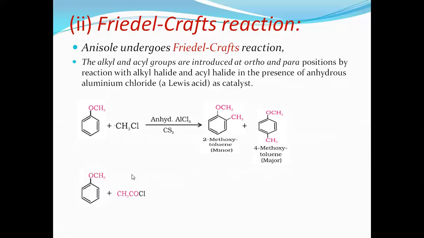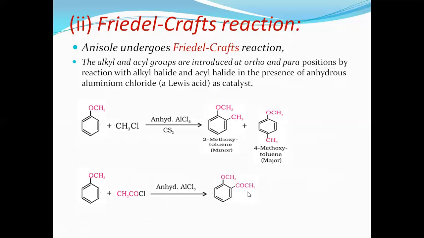Suppose it is acyl halide, say CH3CO group is called acyl halide. Now what would happen? In the presence of anhydrous aluminium chloride, acyl group substitution takes place at ortho and para position. Earlier we have seen alkylation, alkyl group substituted. Now it is acylation, so the acyl group undergoes substitution.